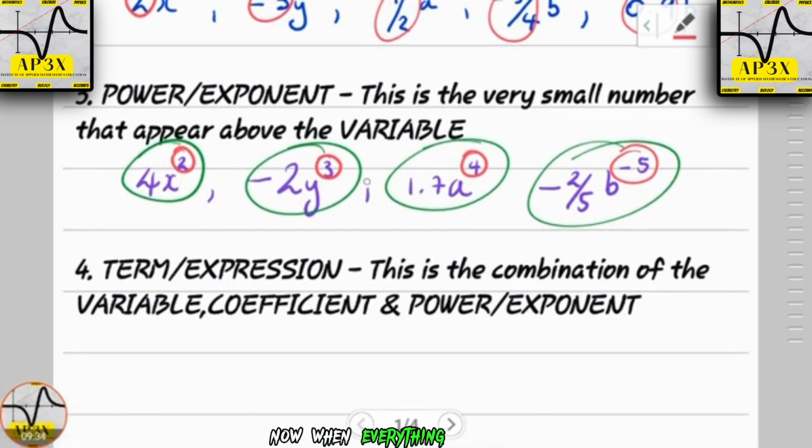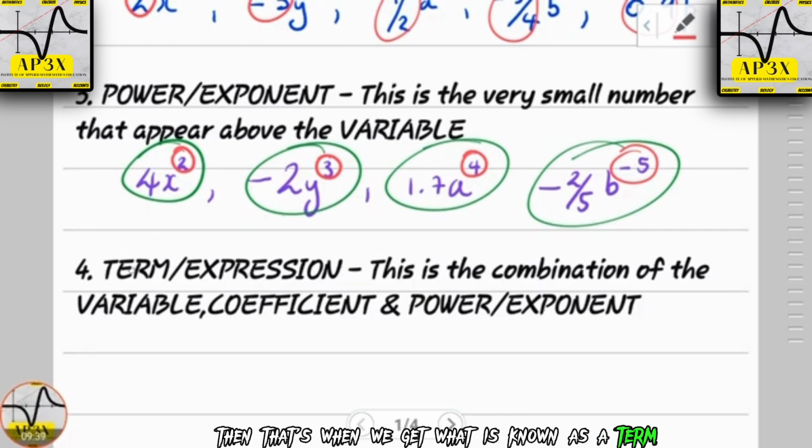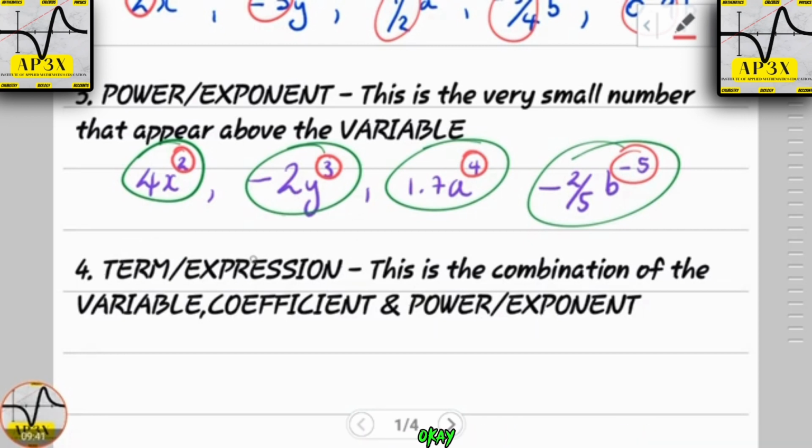Now, when everything combines together, that's when we get what is known as a term or an expression. Remember that you're going to be exposed to a wide variety of expressions: monomial expressions, binomial expressions, trinomial expressions, and what is known as quartic expressions at a higher level.